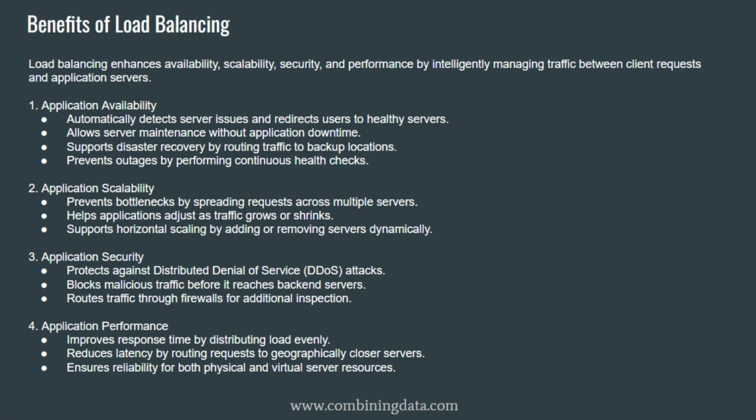It improves availability, scalability, security, and performance. It works closely with auto scaling. AWS provides Elastic Load Balancing to manage traffic automatically. It enables fault tolerance and high availability across availability zones. You can think of load balancing as the traffic controller of the cloud, making sure every request goes to the right place at the right time without overloading your system.